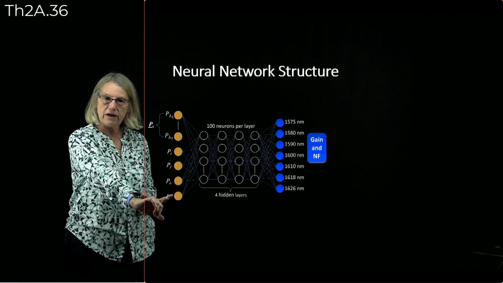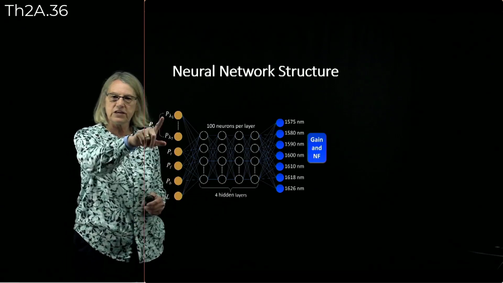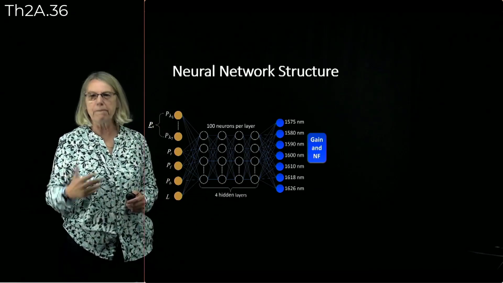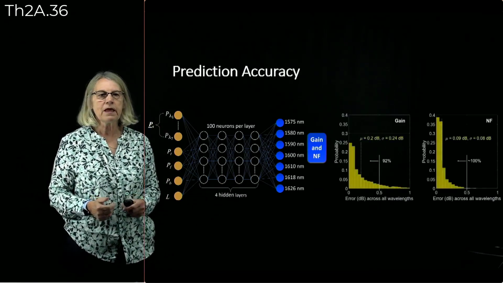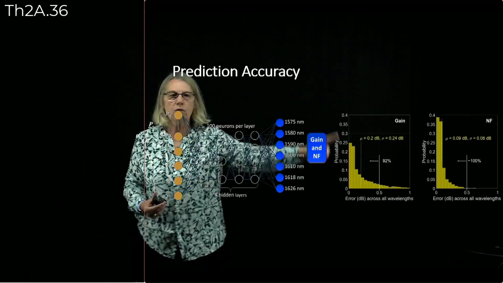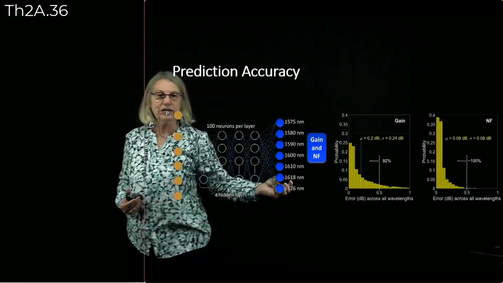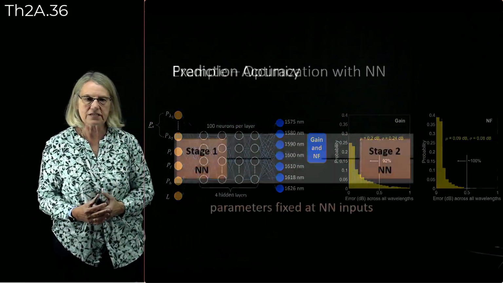We have a separate neural network for gain and for noise figure, and here are the input parameters, the powers and the length of the fibers. And whether we're predicting gain or we're predicting noise figure, we got very low error, very high prediction accuracy.